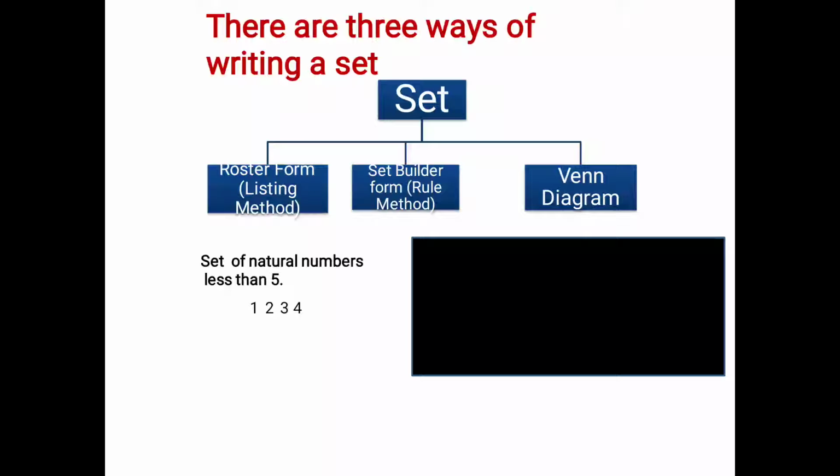1, 2, 3, 4 are called elements or members of set. Again I am repeating, they are called elements or members. While writing set, elements are separated by commas. So you are going to separate these numbers by comma.